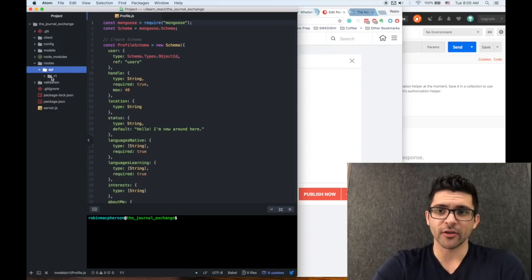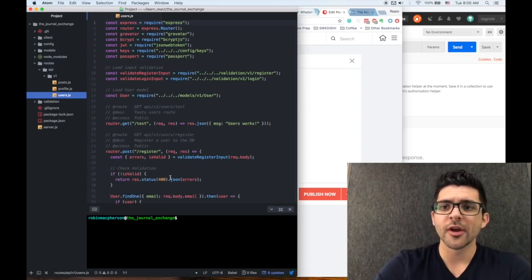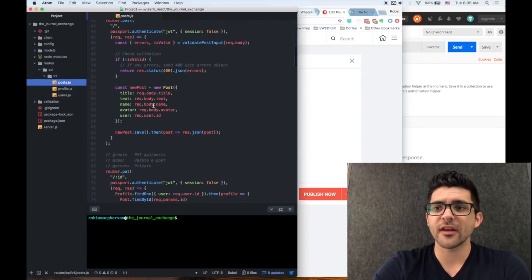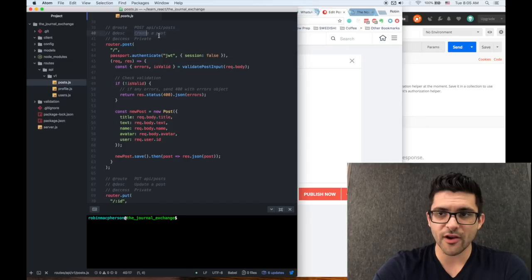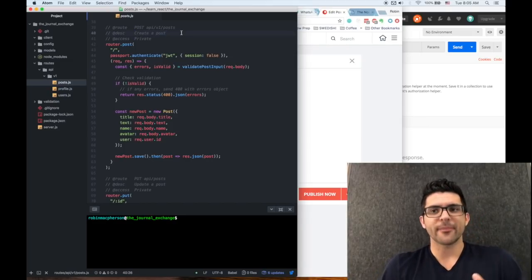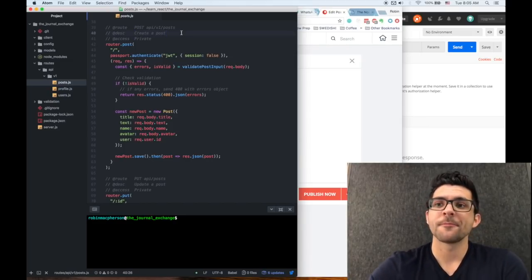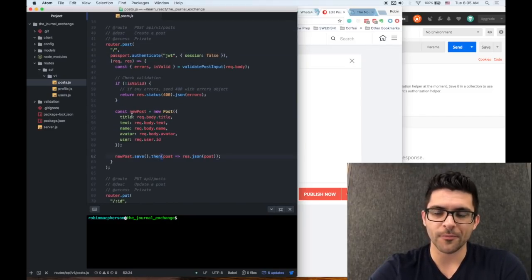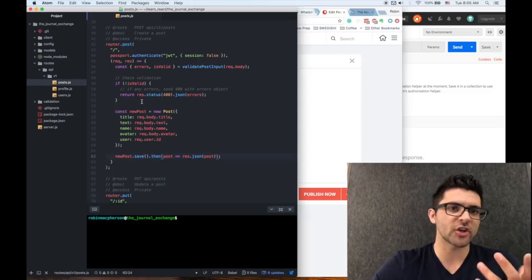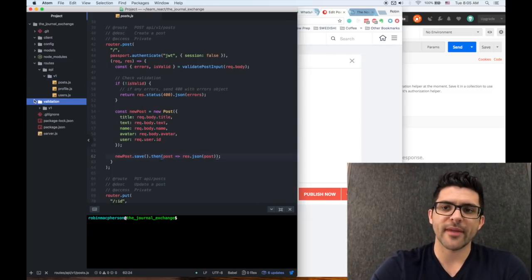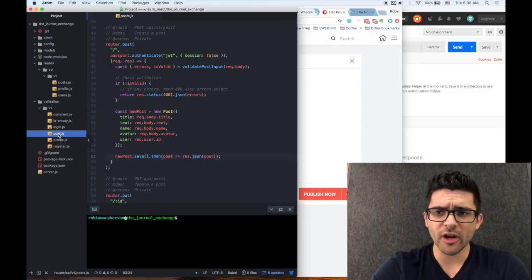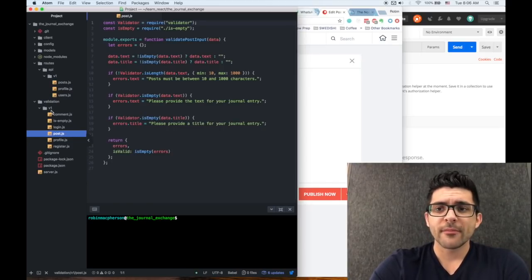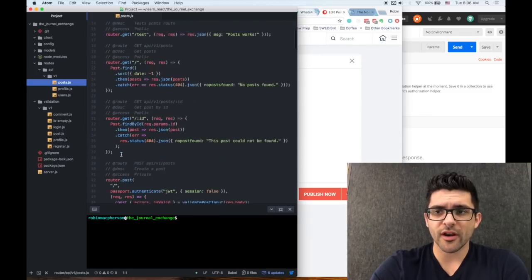I'll give you a really quick look, since this is more conceptual. Let's look at my post route. I created a route that dictates what happens when we create a journal entry. All right, and so I'm defining here all the things that happen, and then we have some validation. I have all this custom backend validation I wrote. We want to make sure that all the criteria are satisfied,